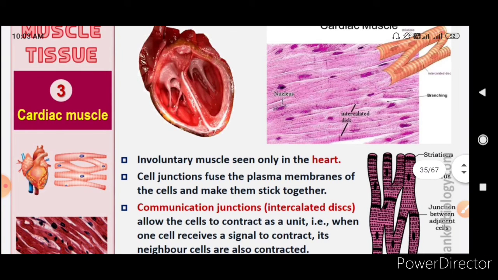Cardiac muscles are involuntary, meaning they work on their own. They are not under our control. They are found only in the heart. Cell junctions fuse the plasma membranes of the cells and make them stick together. Communication junctions are present in the form of intercalated discs. These allow the cells to contract as a unit. When one cell receives a signal to contract, its neighbor cells also contract.